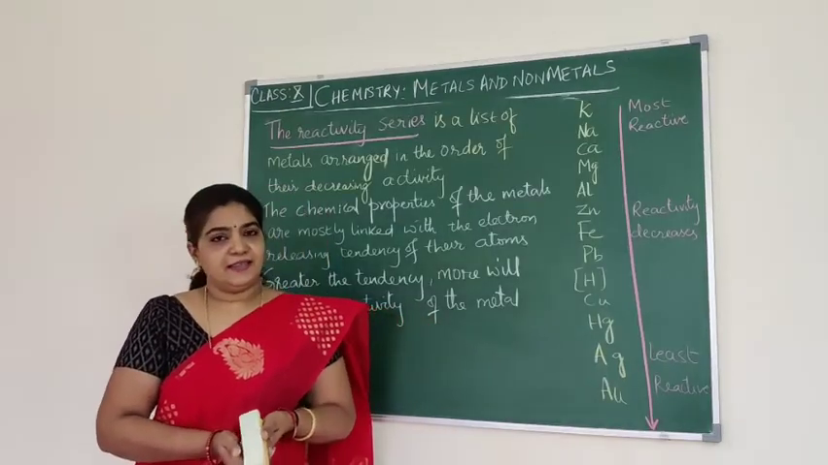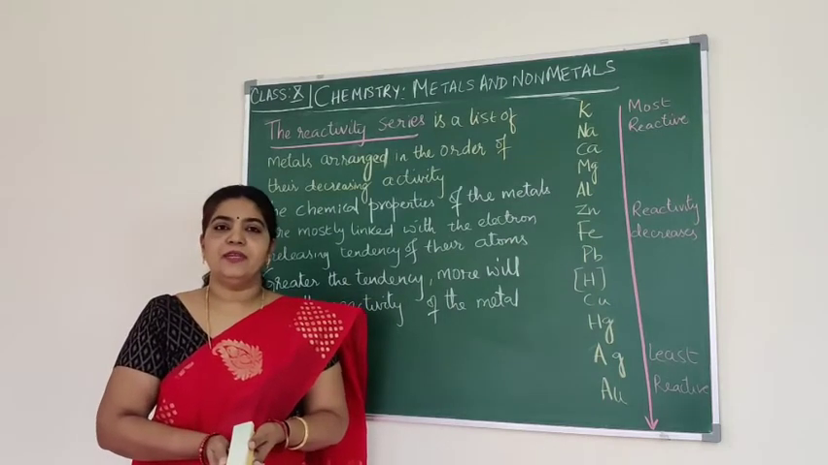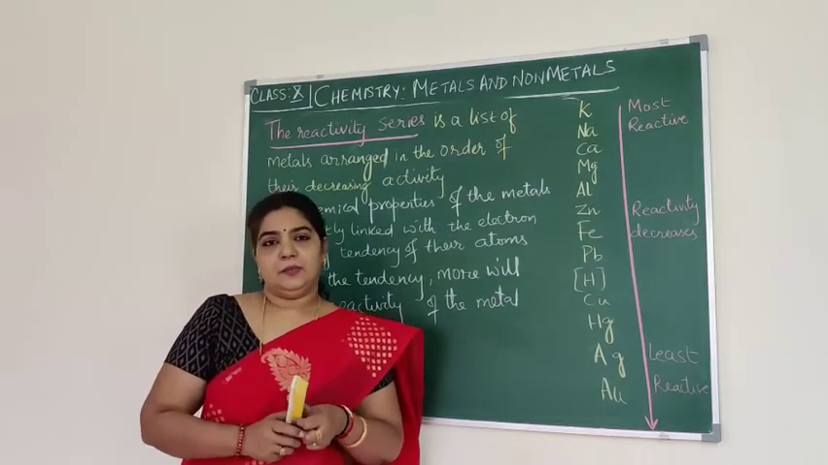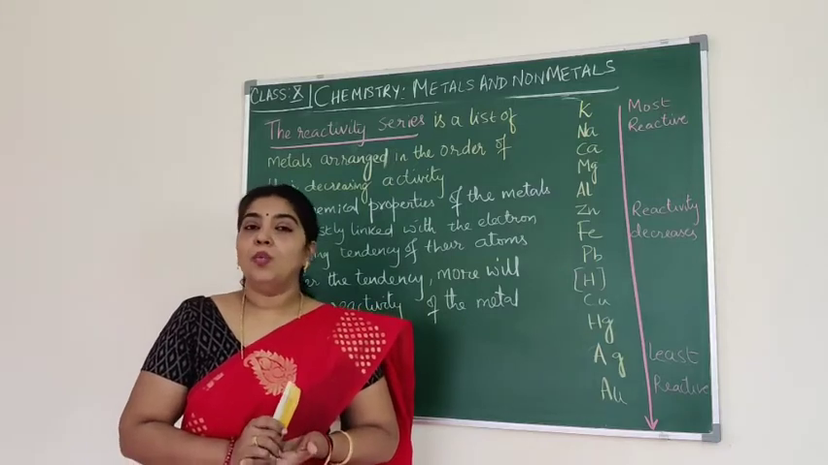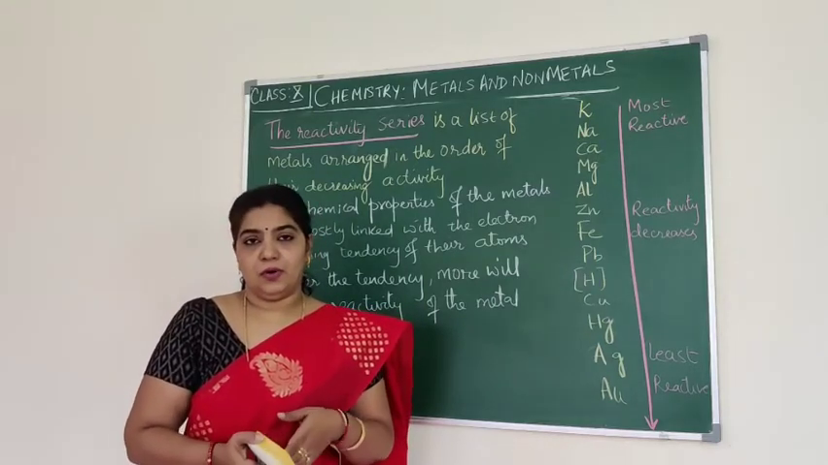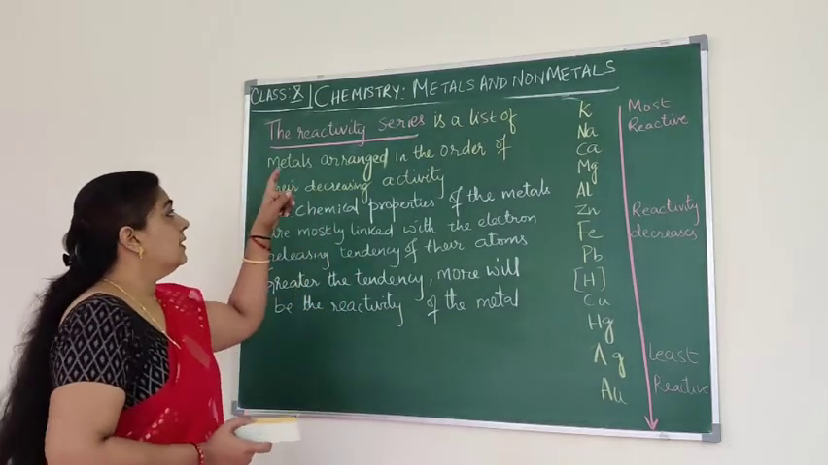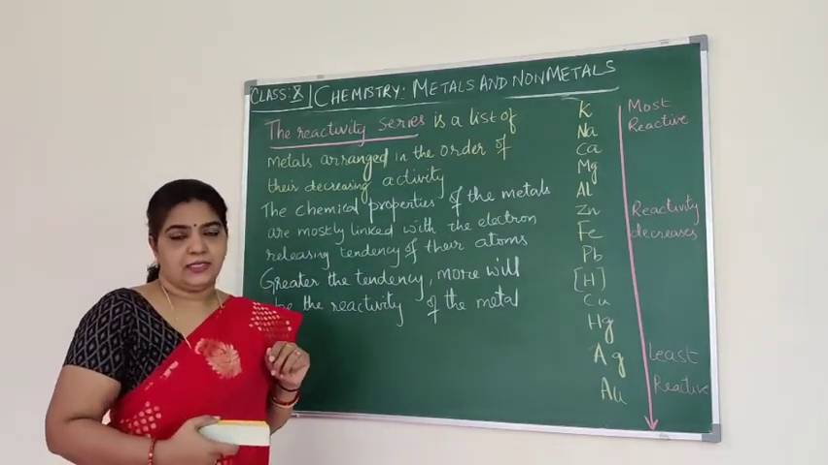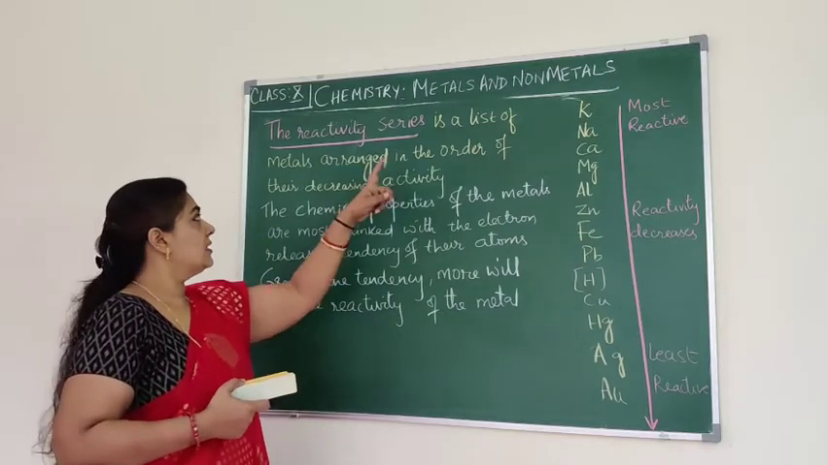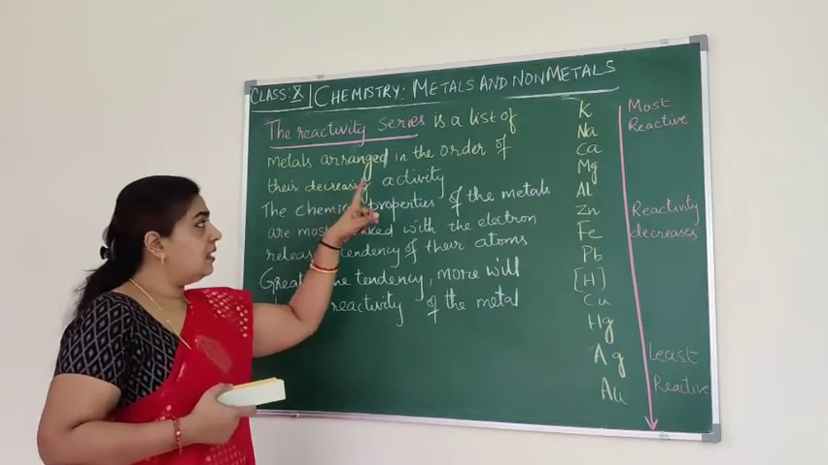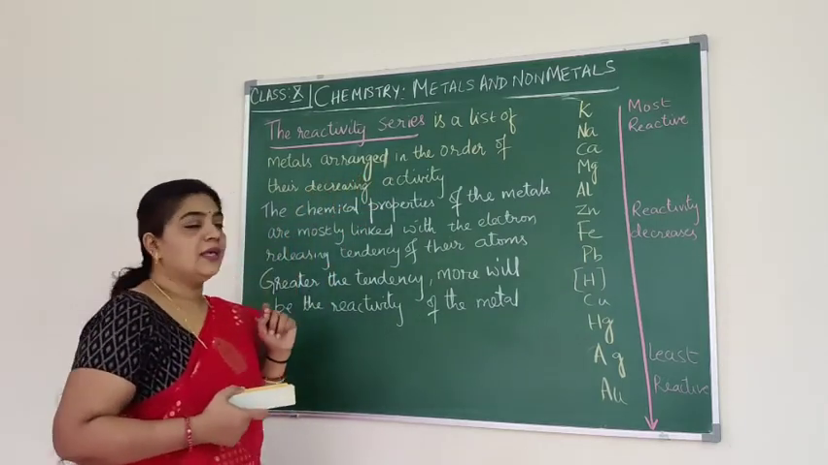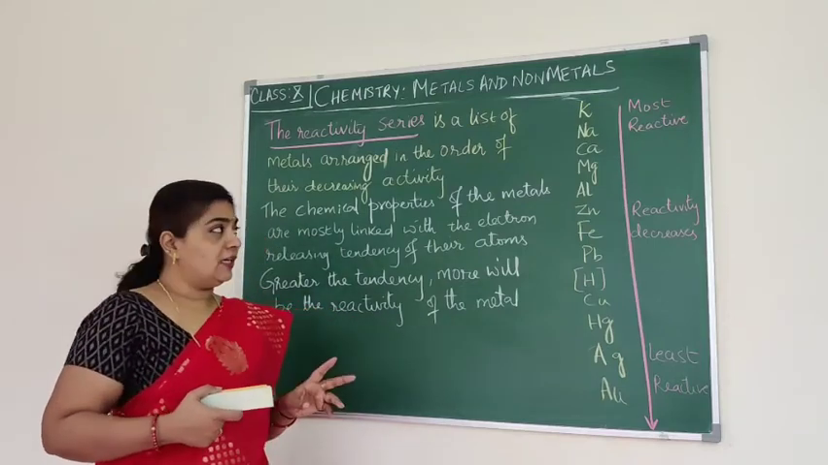So, in the previous experiment, we learned that iron displaces copper. Why does iron displace copper? So we have to here learn something known as the reactivity series. The reactivity series is a list of metals arranged in the order of their decreasing activity.